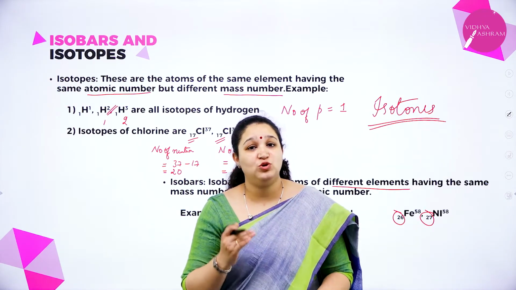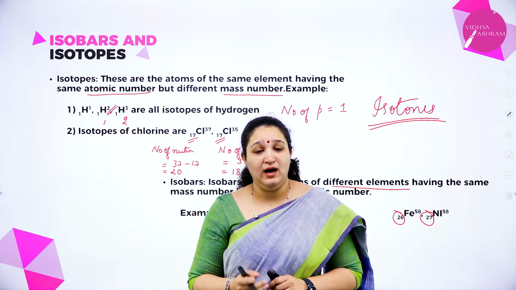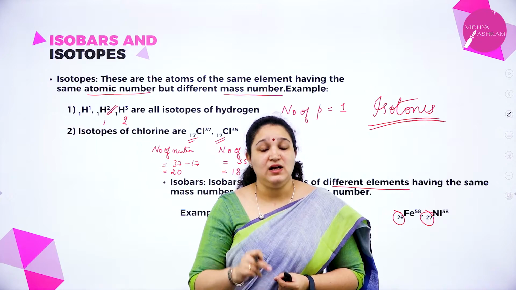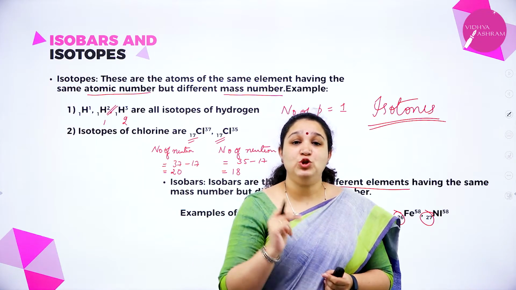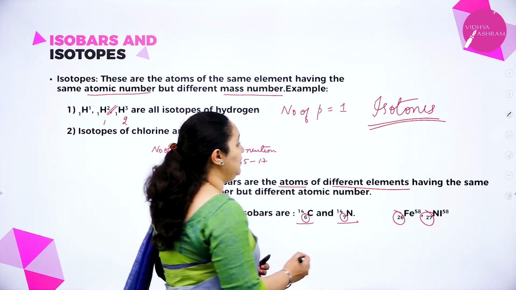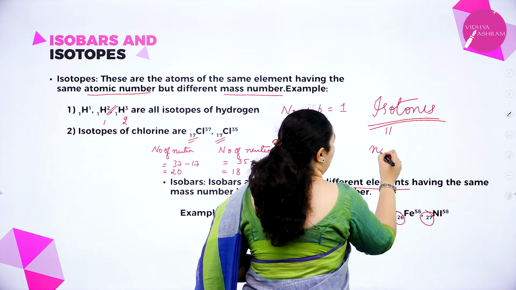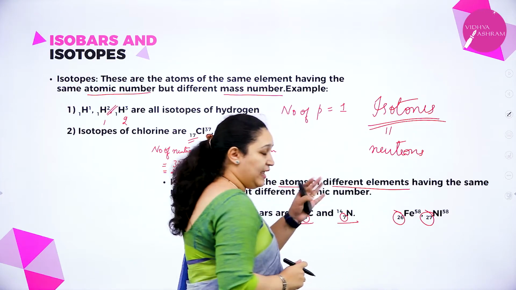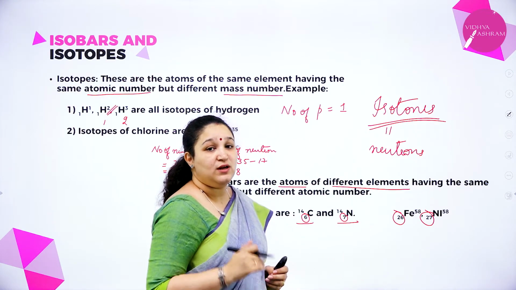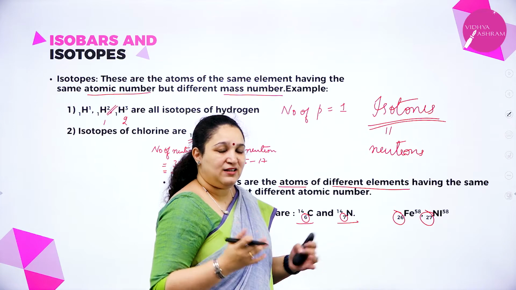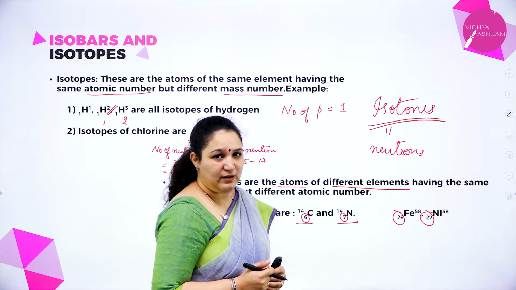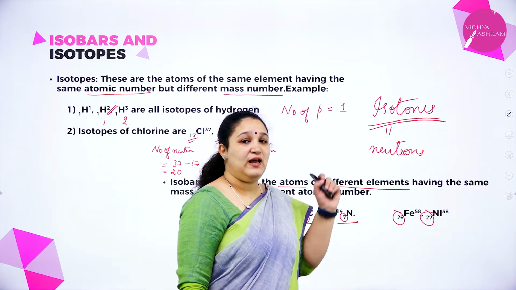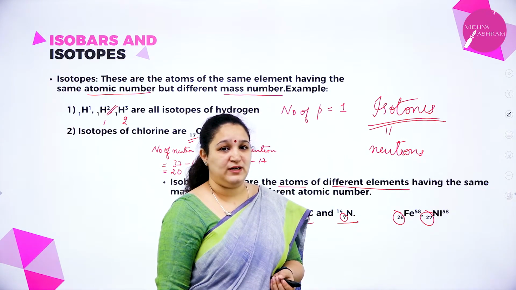What are isotones? Isotones are atoms of different elements which contain the same number of neutrons. So what should be the same here? Neutrons. If they contain the same number of neutrons but the atoms can be of different elements, then we call them isotones. This will help you all for your competitives.